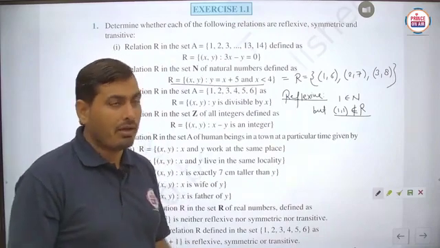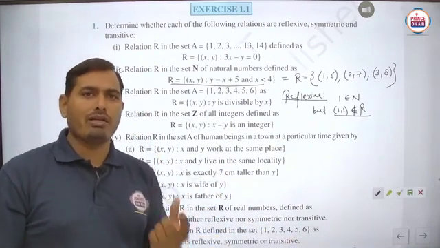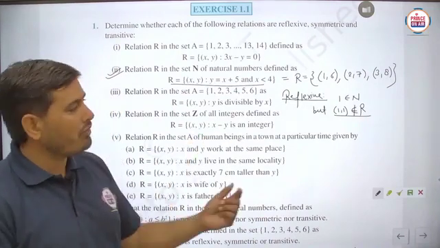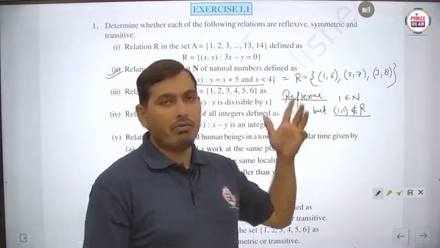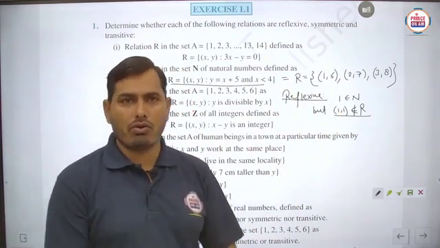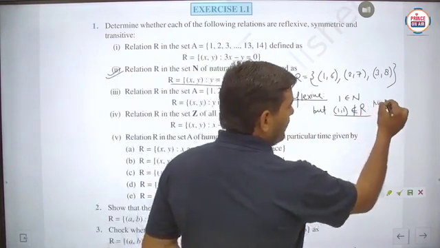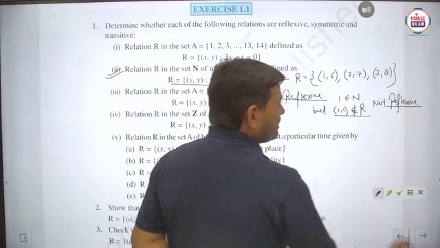Is it clear? When a relation is not reflexive and we have to prove this, only one example is sufficient. Is it clear? For not proving the reflexive, we can take any one natural number, 1. Suppose we take 1 and check whether (1,1) belongs to R. It does not belong to R, so it is not reflexive. Is it clear?